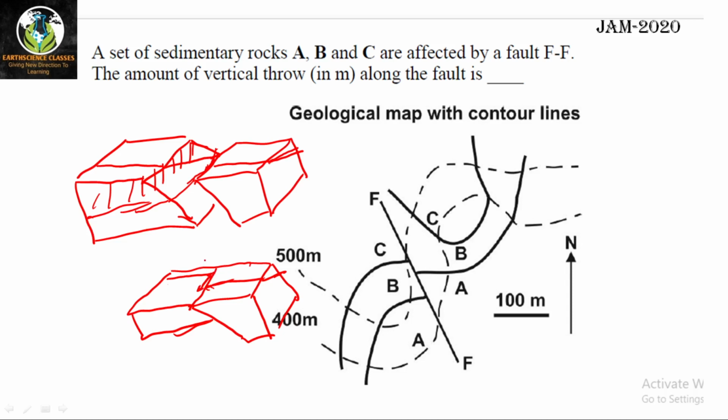Now I hope all of you got what is separation. If there is any contact or any bed, or any planar feature that got separated because of this faulting, that planar feature is getting separated. Okay, the separation is always measured in horizontal or vertical direction. In this diagram I have measured in horizontal direction. In the next diagram I will show what is vertical separation.